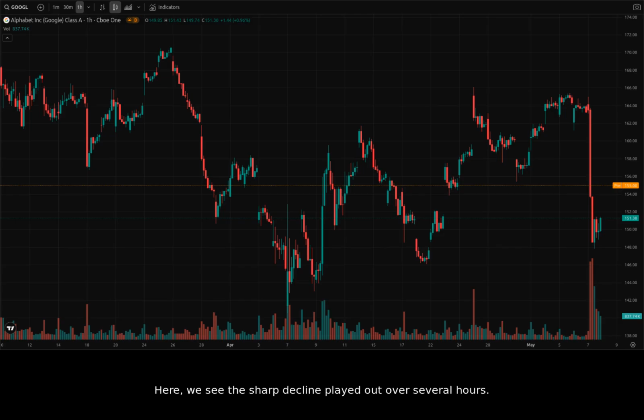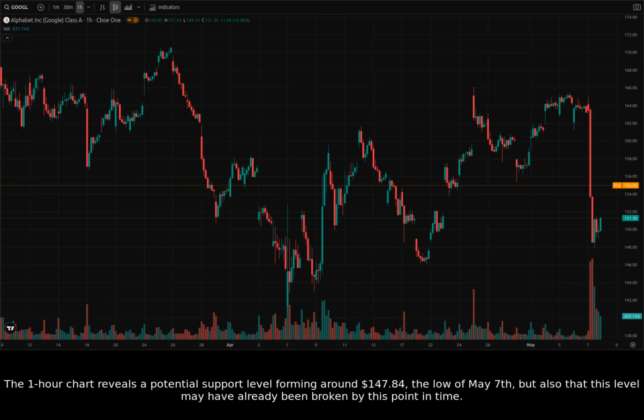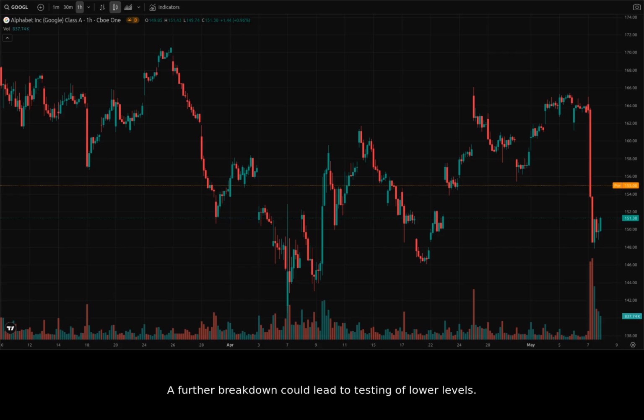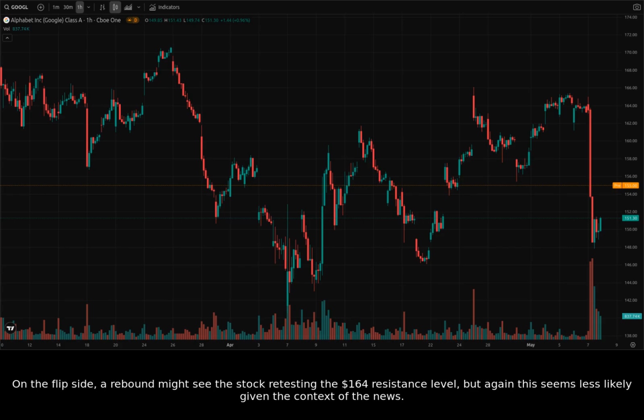Here, we see the sharp decline played out over several hours. The 1-hour chart reveals a potential support level forming around $147.84, the low of May 7th, but also that this level may have already been broken by this point in time. A further breakdown could lead to testing of lower levels. On the flip side, a rebound might see the stock retesting the $164 resistance level, but again this seems less likely given the context of the news.